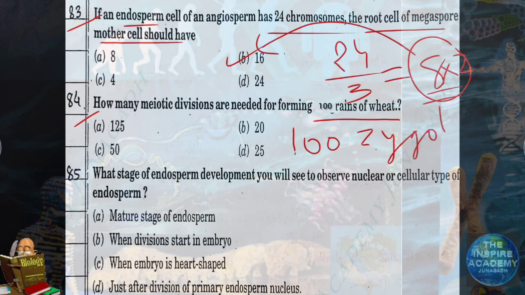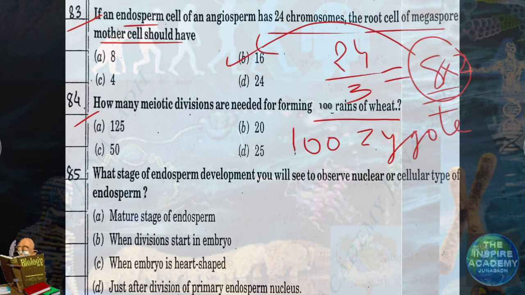For 100 zygotes, you need 100 male gametes and 100 female gametes. For female gametes, you require 100 egg cells. And for male gametes, it is a microspore. For one microspore mother cell, 4 microspores are formed, a microspore tetrad.